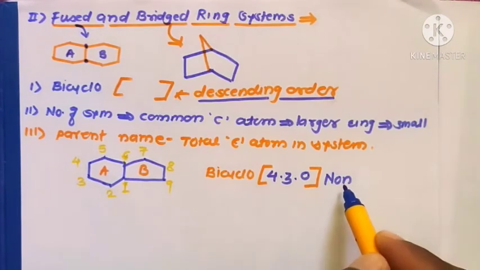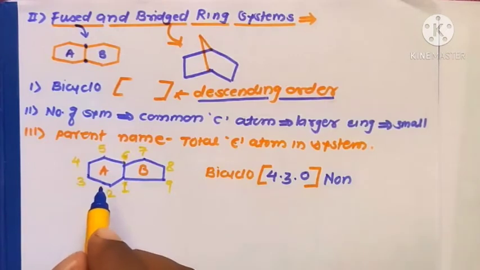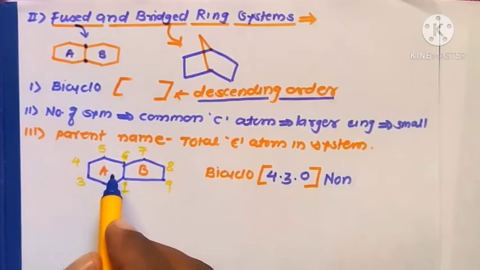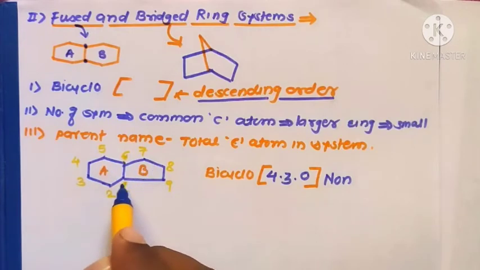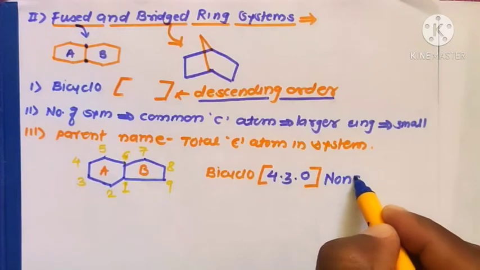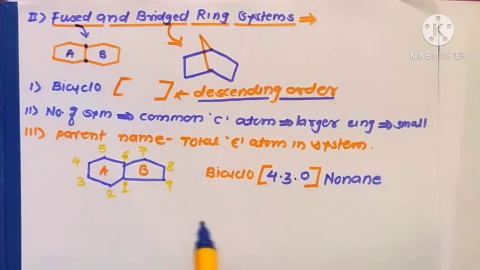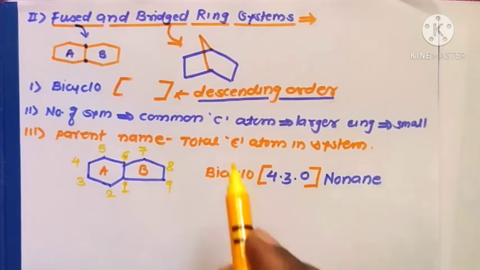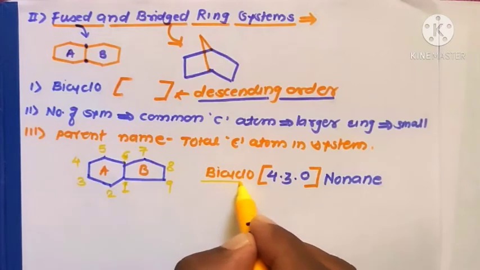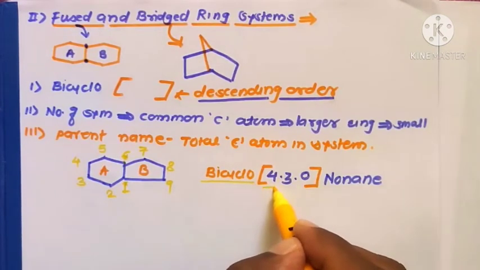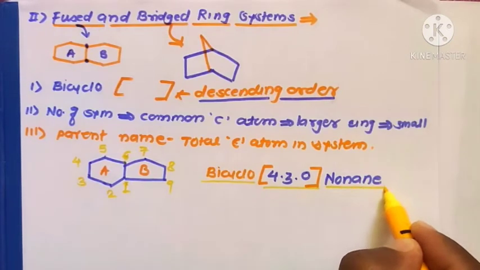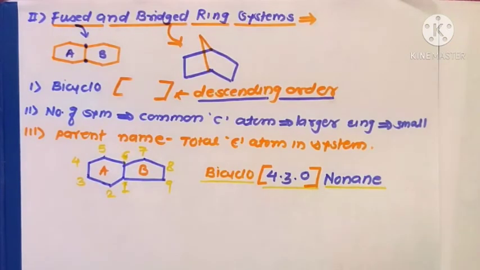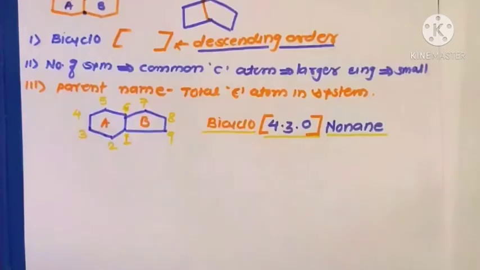Therefore the root name is nonane, and the ending, that is the suffix, comes from the nature of the molecule. Here all the bonds are single bonds, therefore you end with ANE. So the name of this molecule is bicyclo[4.3.0]nonane. This is the correct IUPAC name of this molecule.